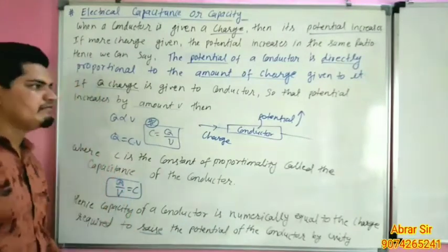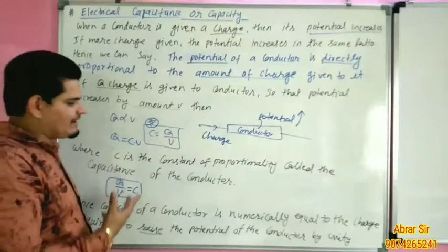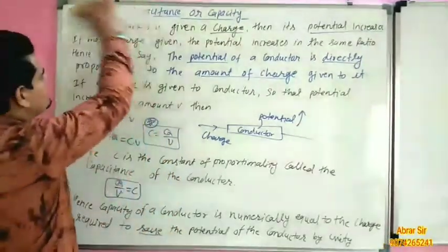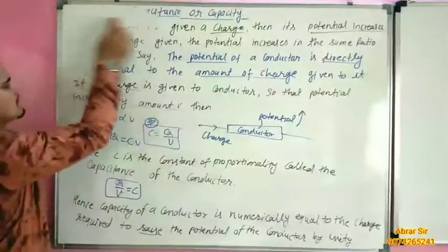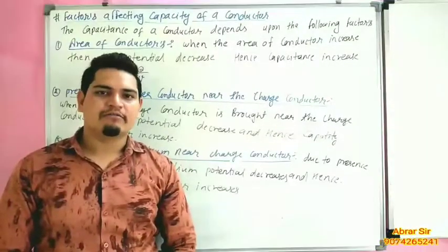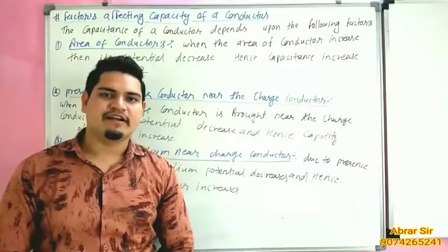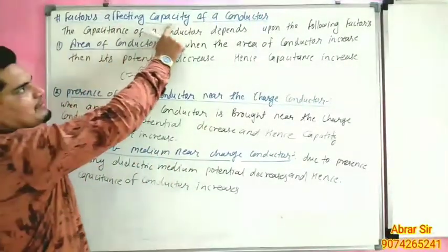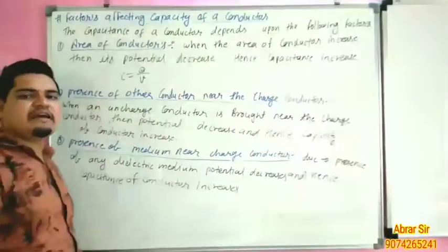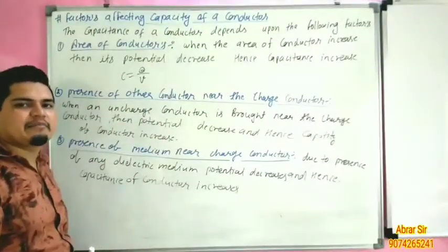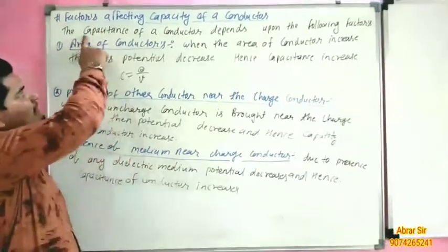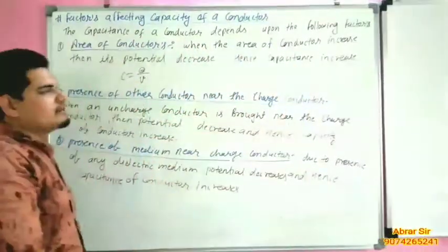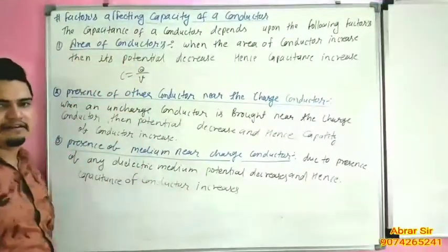Now we will start the factors affecting the capacity of a conductor. So our topic is factors affecting the capacity of a conductor. There are many factors which affect the capacity of a conductor. The capacitance of a conductor depends on the following factors. First is the area of the conductor.